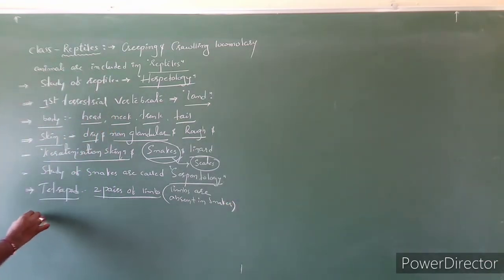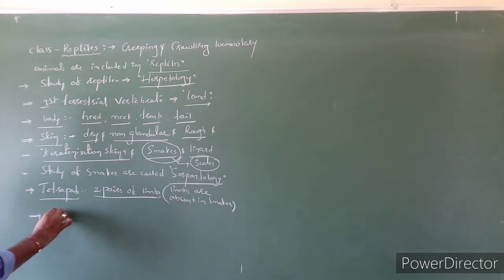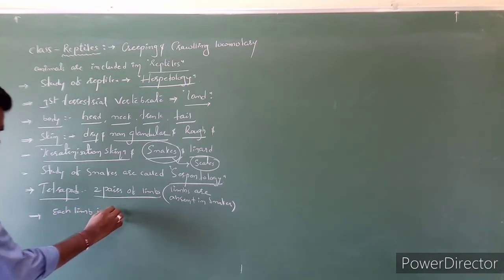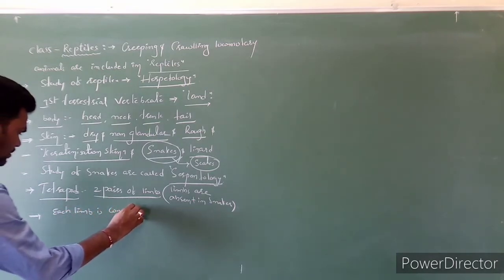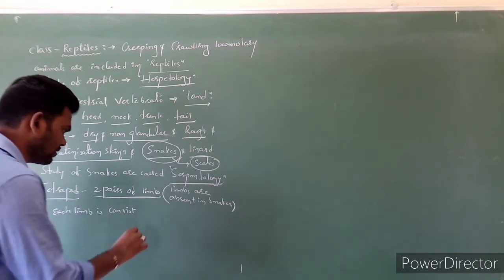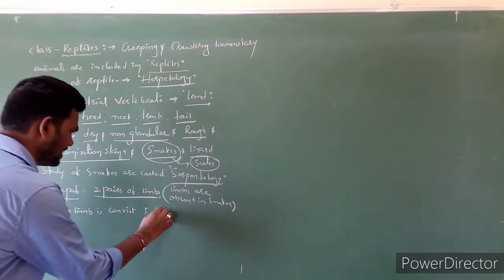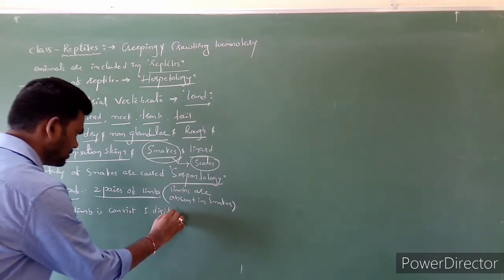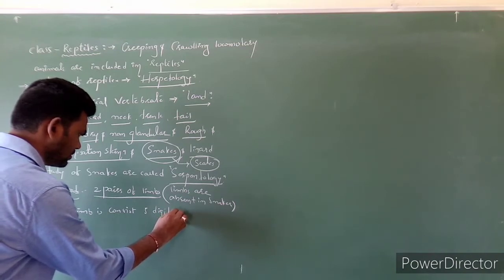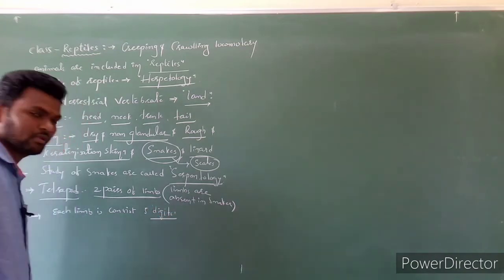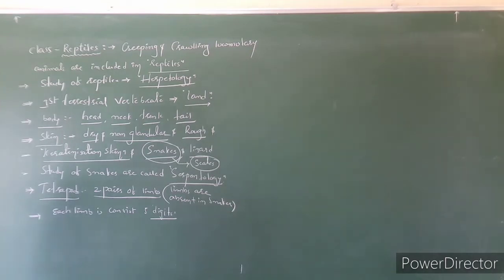And here limbs are generally two pairs, and each limb consists of 5 digits. Clear?